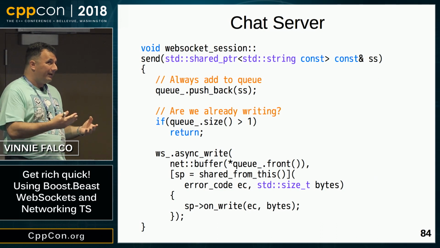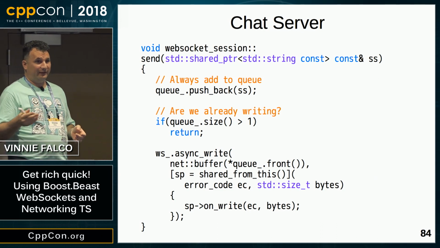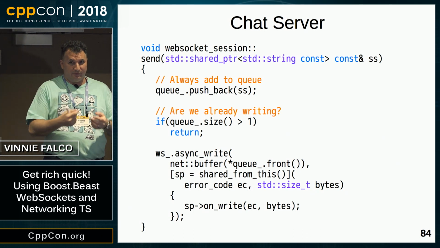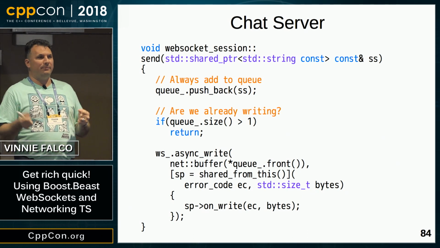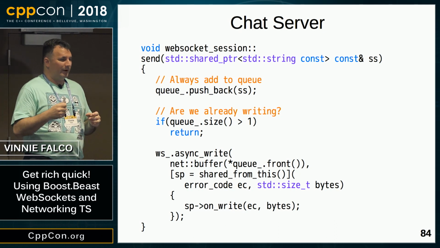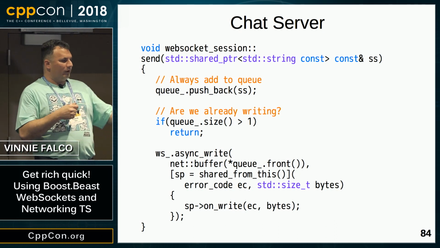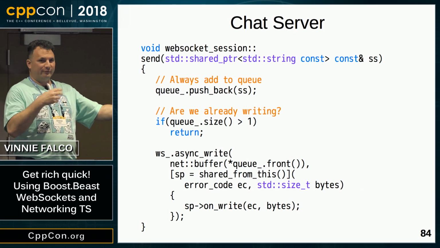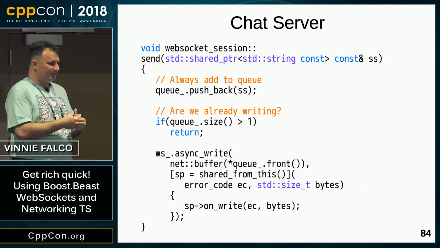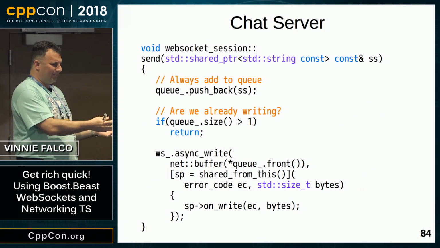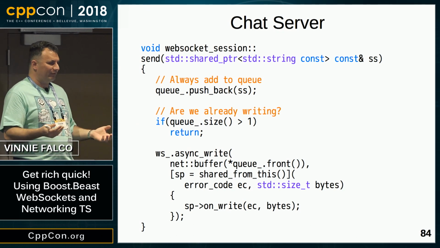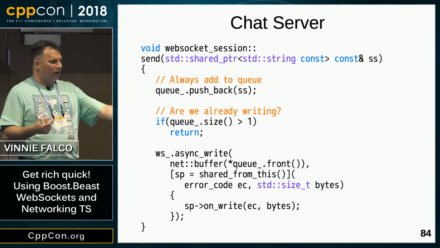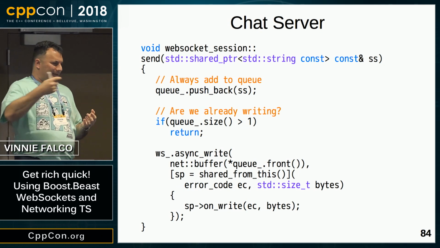So if we're already writing, we need to just return and wait for that thing to complete. Otherwise, if we're the first item in the queue, now we call async write. So this is the Beast function that sends a WebSocket message. You can see we're calling the buffer function on the front of the queue after it's dereferenced. So that will convert a string into a const buffer. And then again, we have a completion handler, which will be invoked after the message is done sending. And we're going to call onWrite. So this is that loop again.